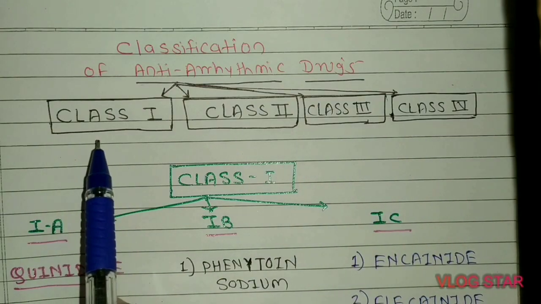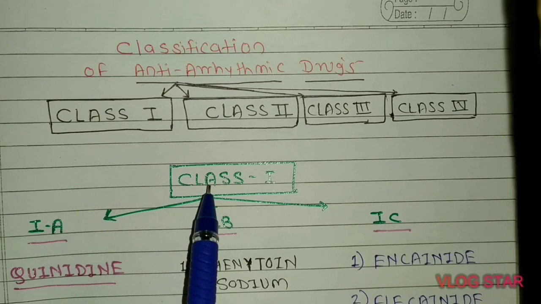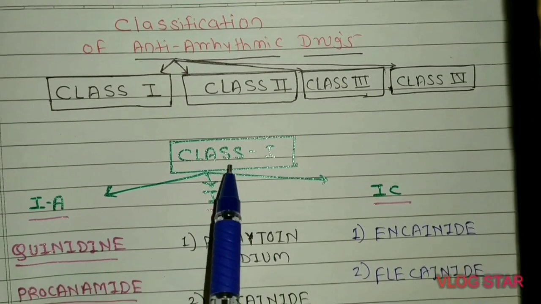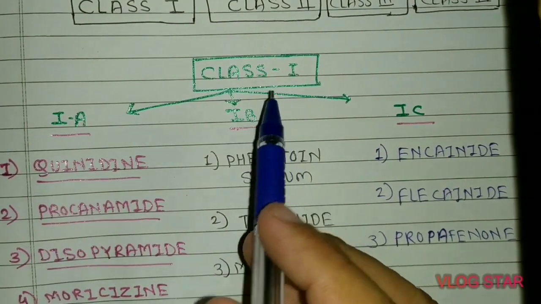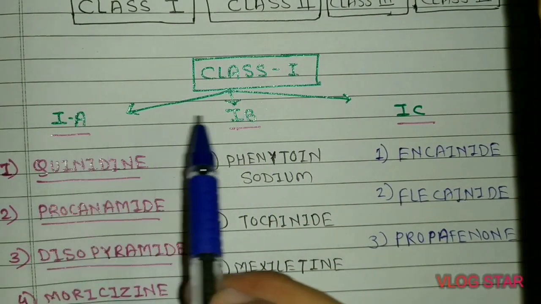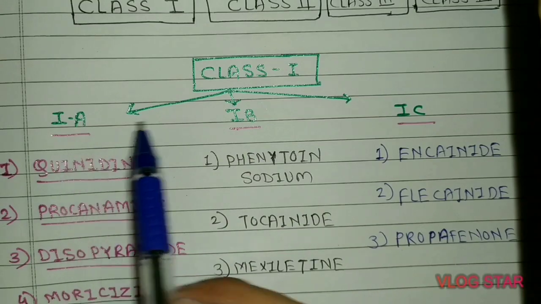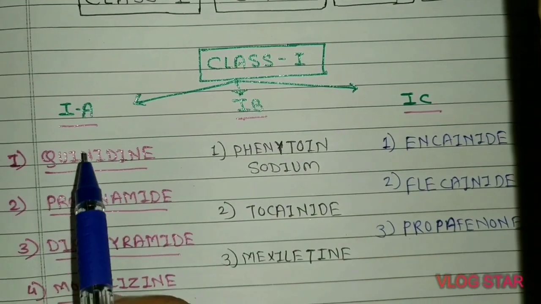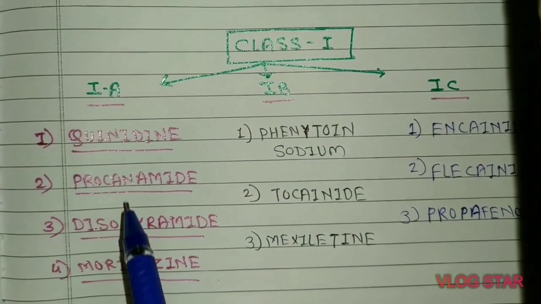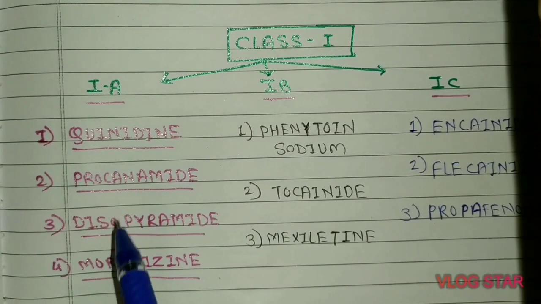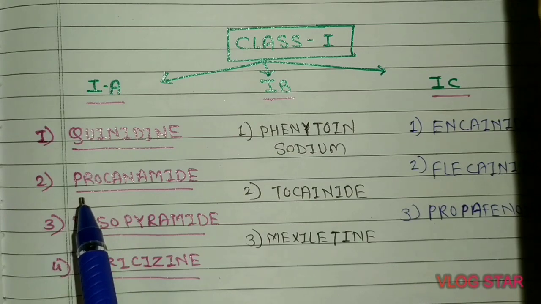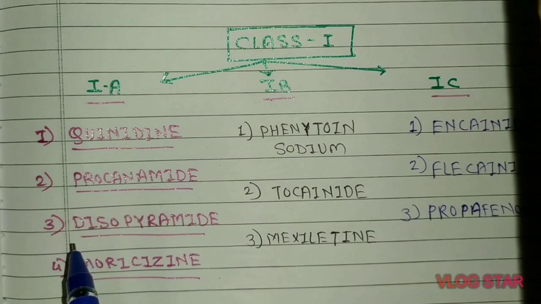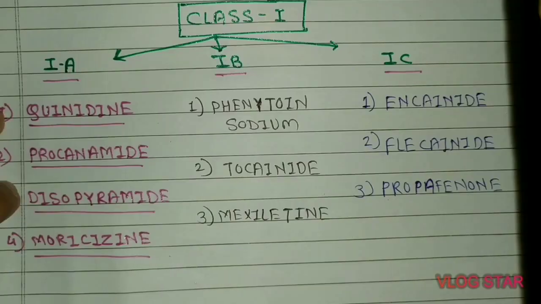So let's talk about the class 1 antiarrhythmic drugs. Class 1 usually consists of three subclasses: A, B and C. The A subclass consists of quinidine, procainamide, disopyramide and last morphine.